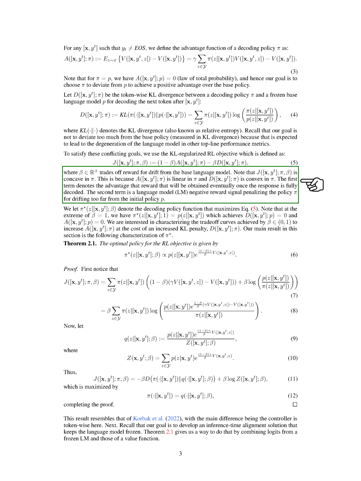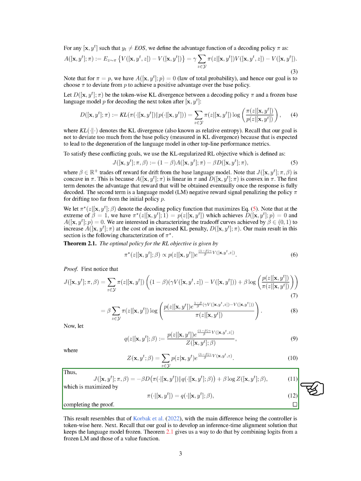Our main result in this section is the characterization of pi^*. The optimal policy for the RL objective is given by pi^*(z | x, y^t, beta) proportional to p(z | x, y^t) e^{(1/beta) gamma_beta V(x, y^t, z)}.